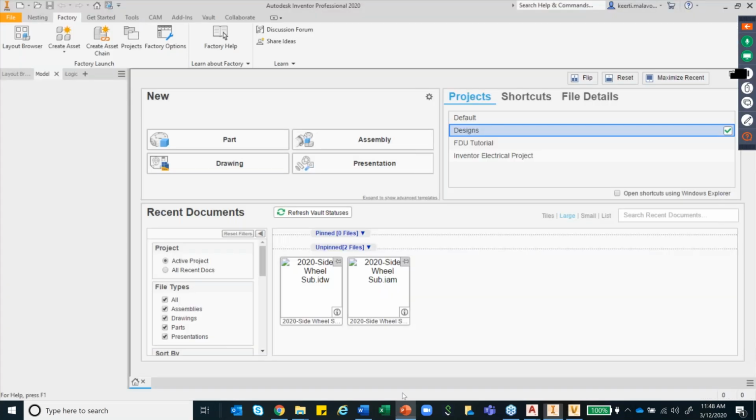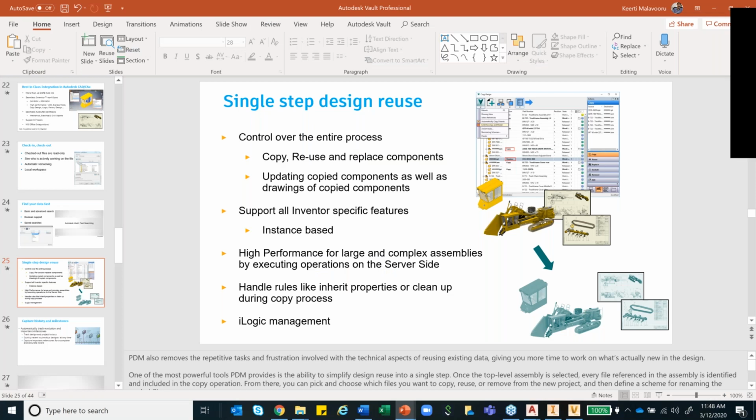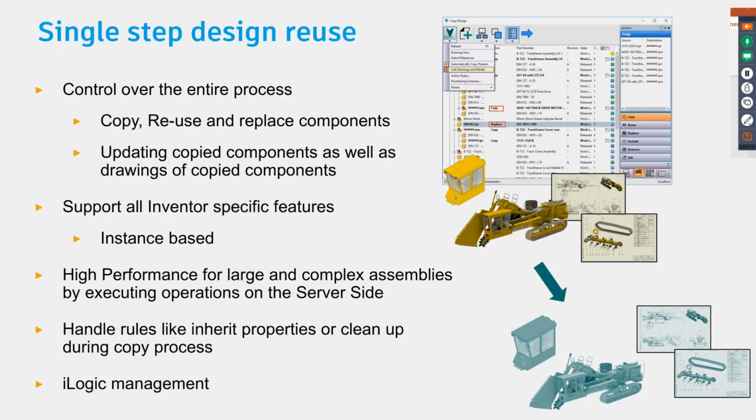So let me just jump back into the presentation. I hope you got a brief idea about how easily design and data can be managed within Vault. And the best thing about Vault is, for an engineer, he basically will be working in his own CAD file. The only two or three things that he will be doing is logging in, check in, and check out. That's the only thing that the user will do.